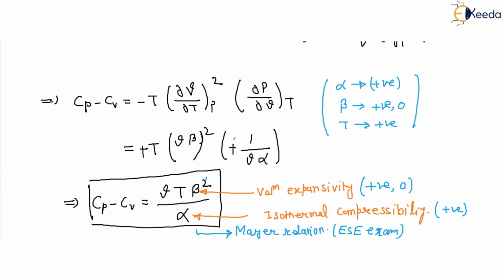Therefore, we conclude that the specific heat at constant pressure is always greater than or equal to the specific heat at constant volume.